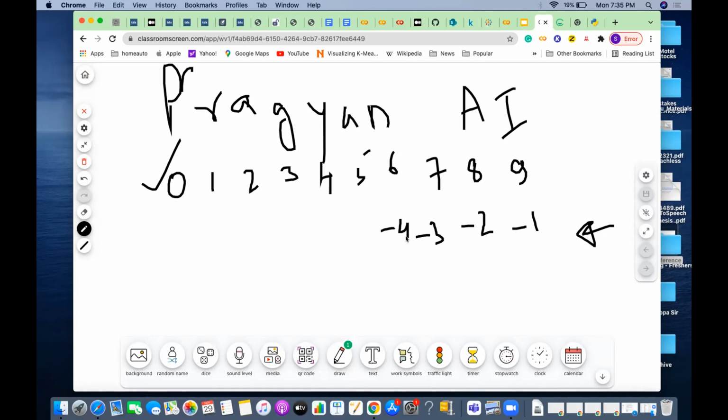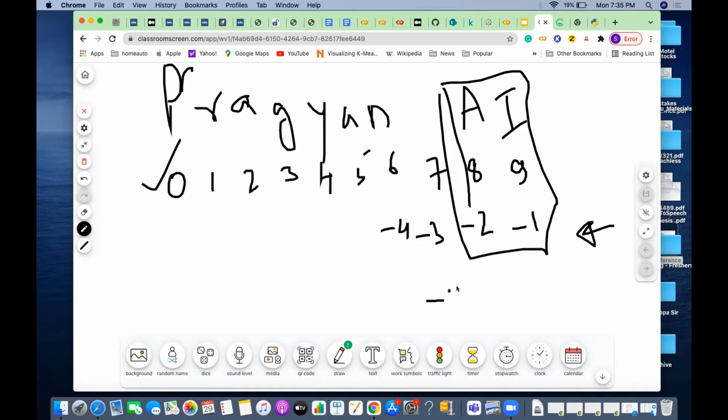Now if you want to print this, what is the start position? The start position is -2. And what is the end position? -1, correct? Or you can leave it out.